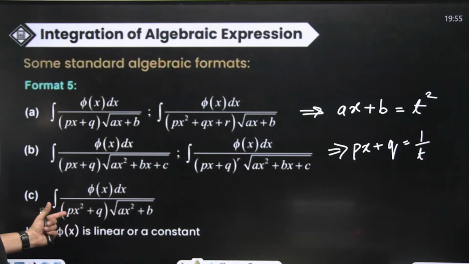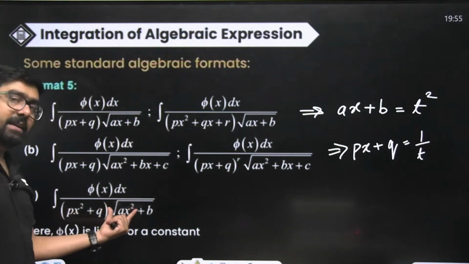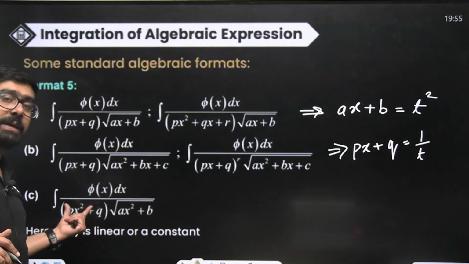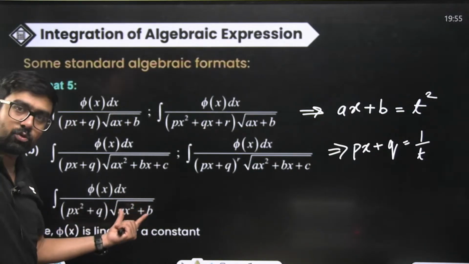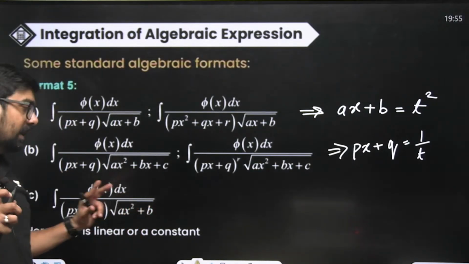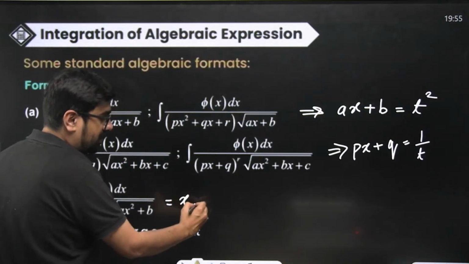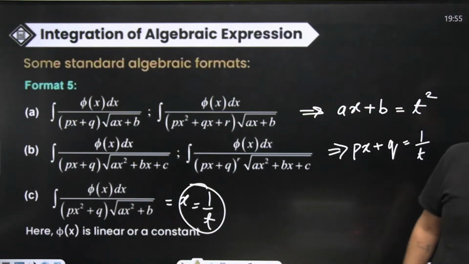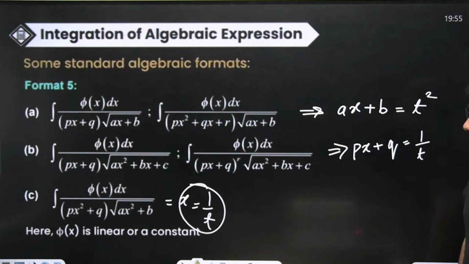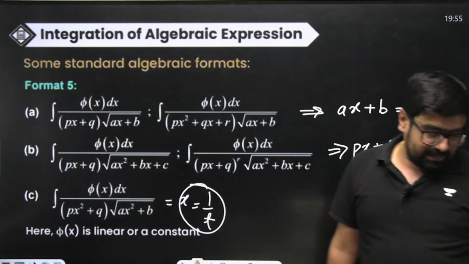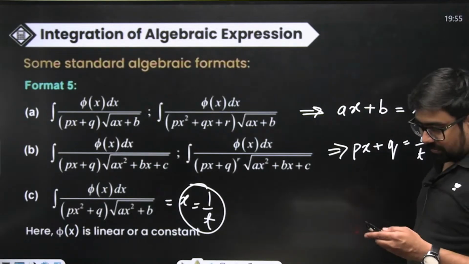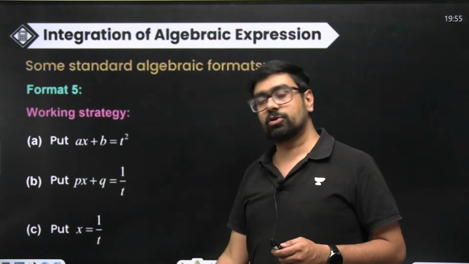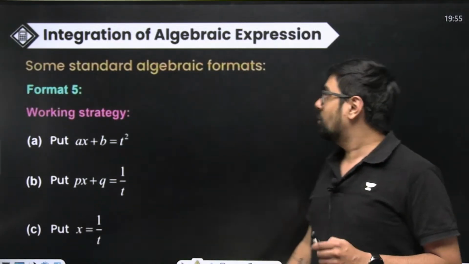Whenever inside the square root you have a quadratic ax square plus b, and outside also you have the same form px square plus q, same forms inside the square root and outside, in this case simple substitution: just substitute x equal to 1 by t. Only x you have to substitute as 1 by t. These are the substitutions. In the first part, put ax plus b equal to t square. In the second part, px plus q equal to 1 by t. In the third part, x equal to 1 by t.